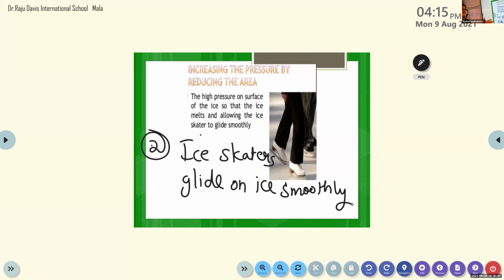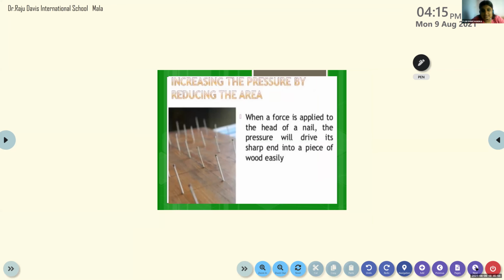So it is not only these sports. You can write the sports: different types of sports, especially swimming and other things. Gymnastics has more pressure. In gymnastics, we have plenty of situations where we use less area, high pressure. That's why gymnasts do a lot of actions: diving, aerial jump, leap jump, ring jump. Then you have a platform, and on that platform they do so many things.